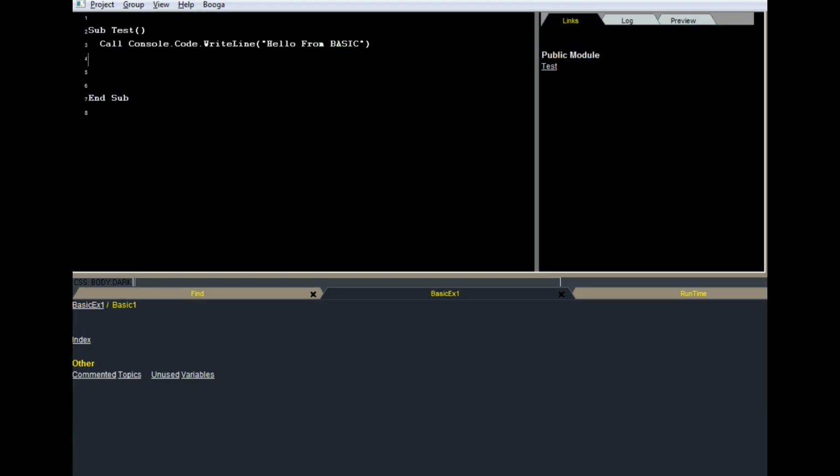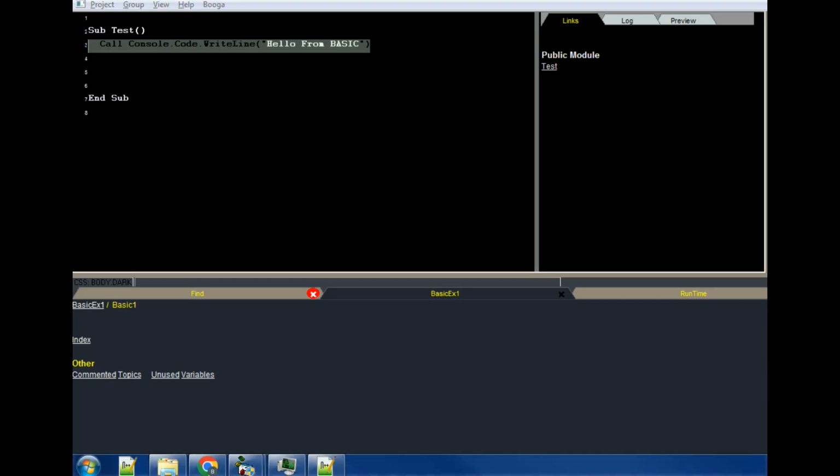Let's go back here. This didn't really look like BASIC very much, did it? It wasn't really a print. You know, BASIC's supposed to be print, not console.code.writeline. So, like I said, it is very new and it needs some work.